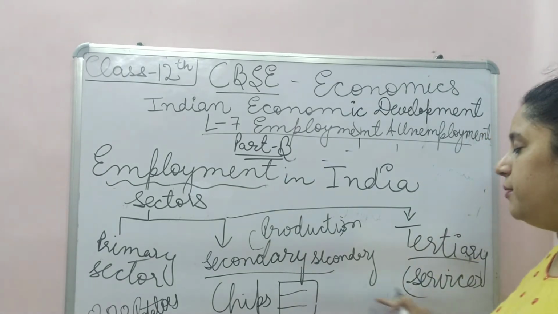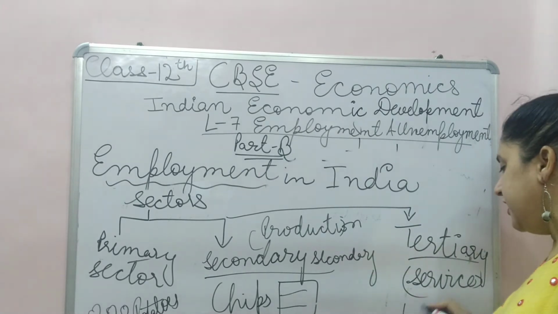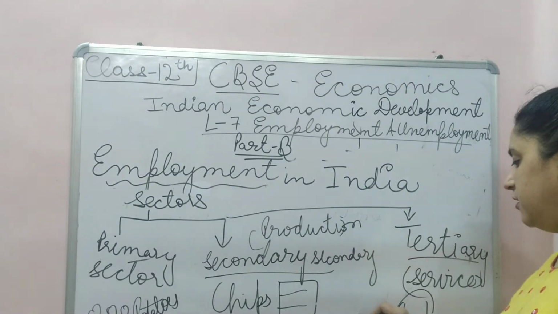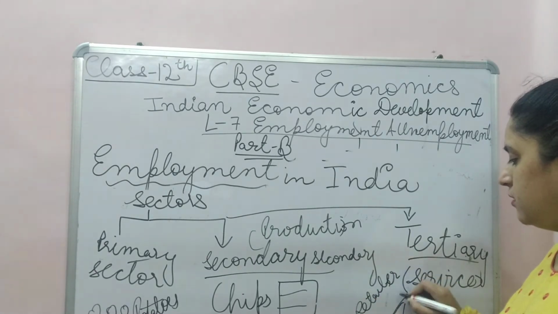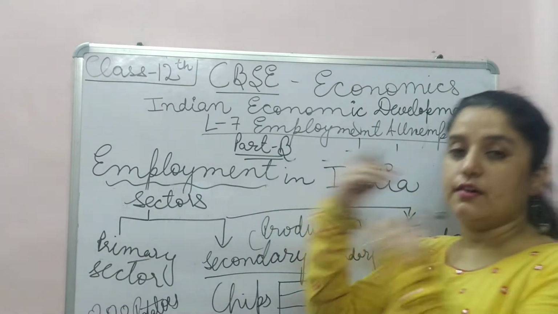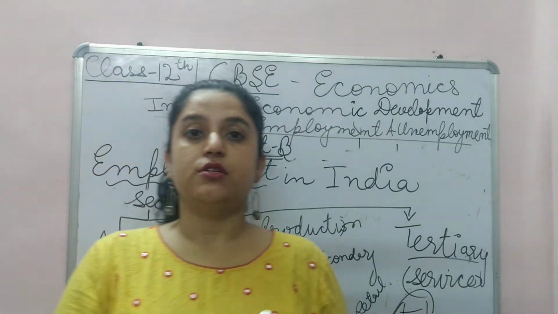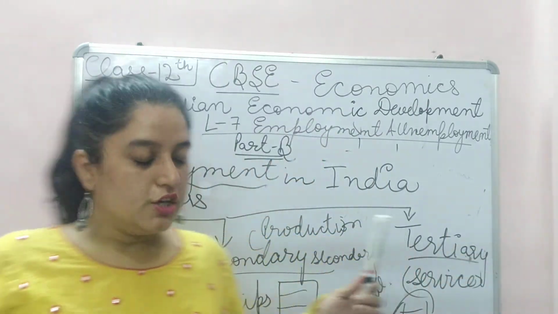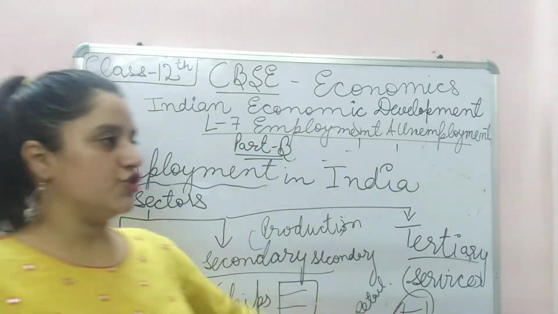Now the chips will be distributed. The retailer will get it and will sell it. At the retail it will be sold. Selling is a service which comes in the service sector. Distribution comes in the service sector. So these are the three sectors: primary, secondary and tertiary.